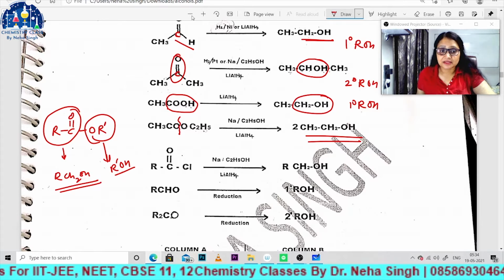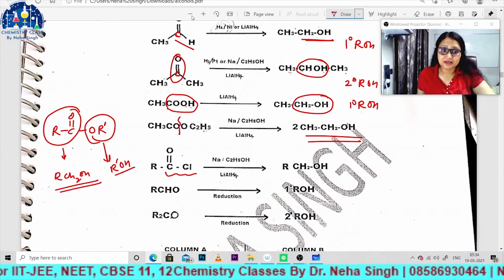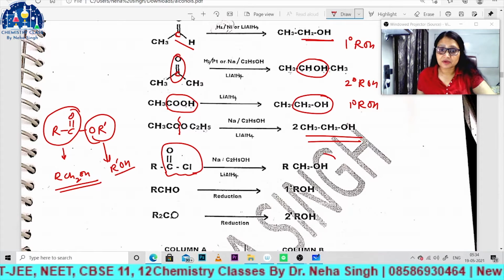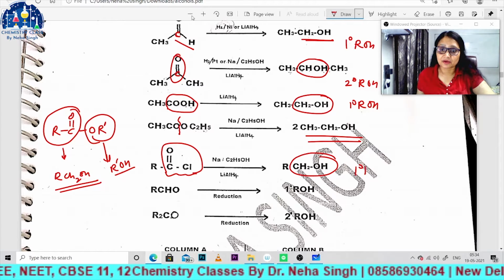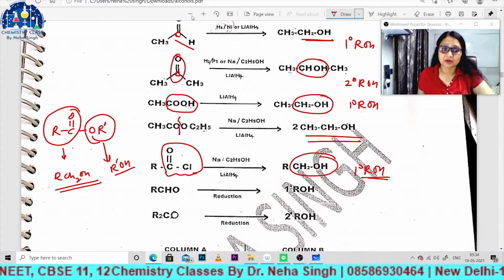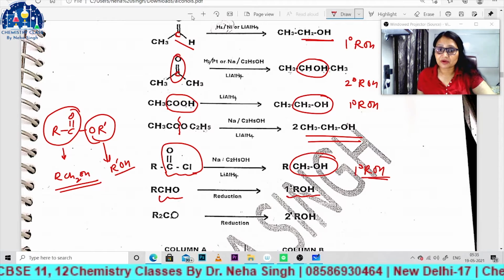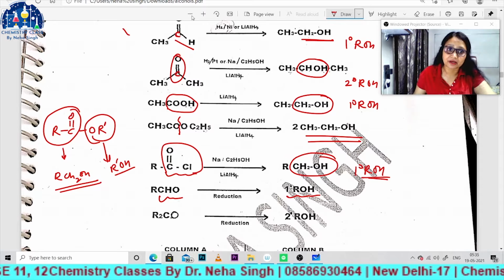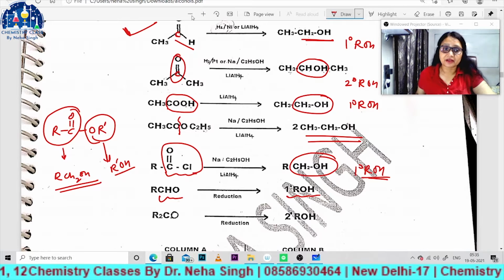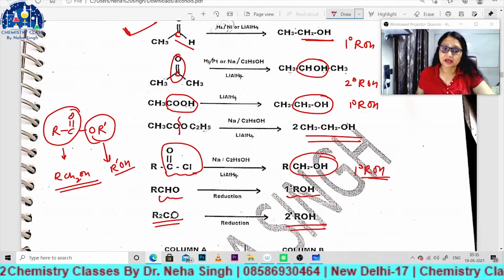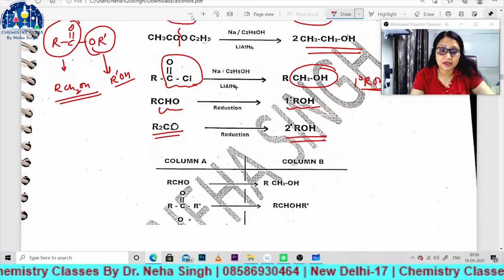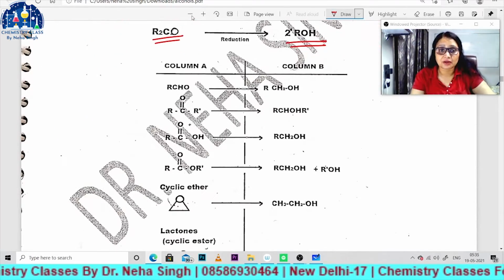Next is the acid chloride. Again COCl will convert into CH2OH, 1 degree alcohol. Next is the aldehyde, CHO. It will convert into 1 degree alcohol, as I have already told you here, and ketone will convert into 2 degree alcohol.